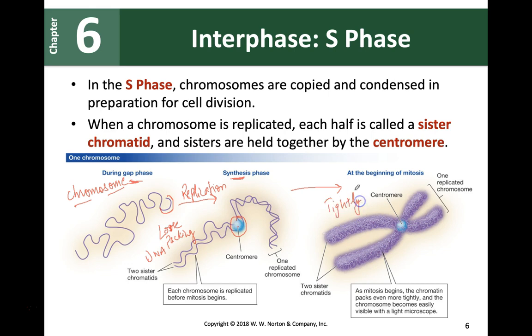So when we enter mitosis, in the very beginning stages of mitosis, in order to keep things less messy, the DNA is, with the help of proteins, and we're going to study that later, tightly packed so that they can be moved around inside the cell more easily. Okay, because if you try to move these guys when the DNA is all open, it's going to be hard to move, but when it's packed, it's easier to move.